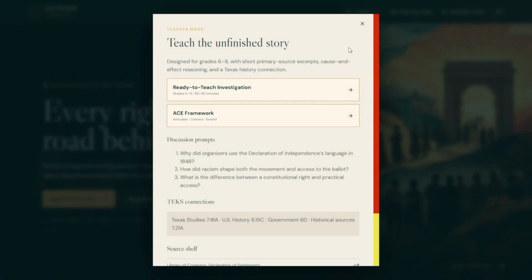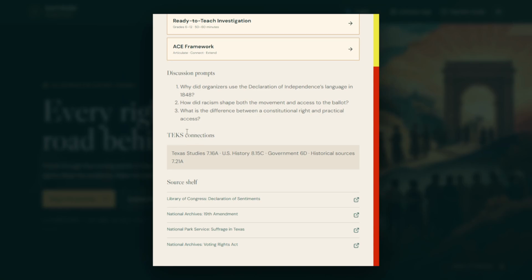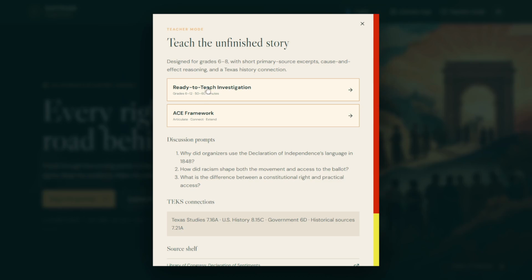There is also a teacher mode, and you'll find this teacher mode available throughout the content on this website. You'll find ready to teach investigations, ACE framework, some discussion prompts. And this is a pretty standard teacher page.